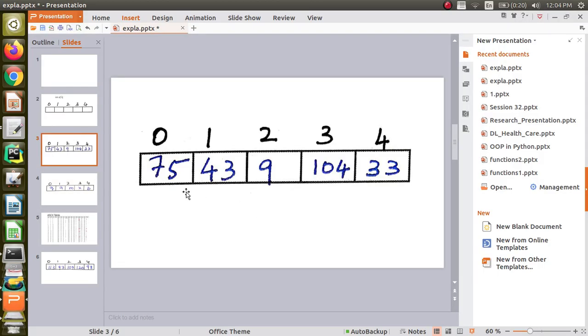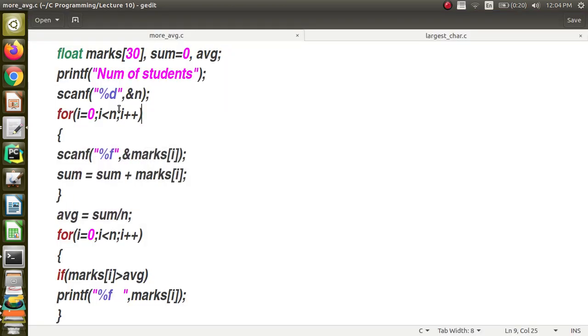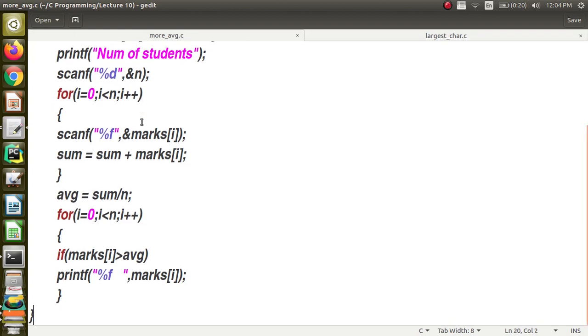Okay, as soon as I give enter, the marks array will be looking like this. Okay, the index 0 will be having the first value entered, index 1 will be having the second value entered, and so on. It is finding the average and printing. Now we are finding the two marks, 75 and 104 are greater than the average. Okay, so hope things are clear. So how will you declare an array, and how can you read the values in array, right? It's similar, only thing is you have to use the index, and you put a loop for iterating through the blocks of the memory, and then you can also check here and so on, right.